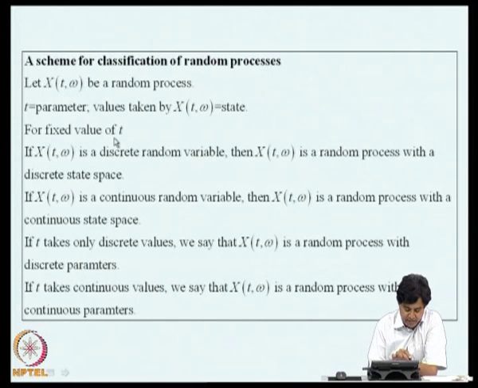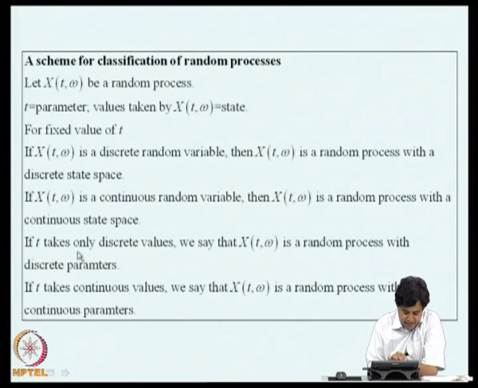For a fixed value of t, if x of t comma omega is a discrete random variable, then we say the random process x is a random process with a discrete state space. Similarly, if x of t comma omega is a continuous random variable, then we say x of t is a random process with continuous state space.